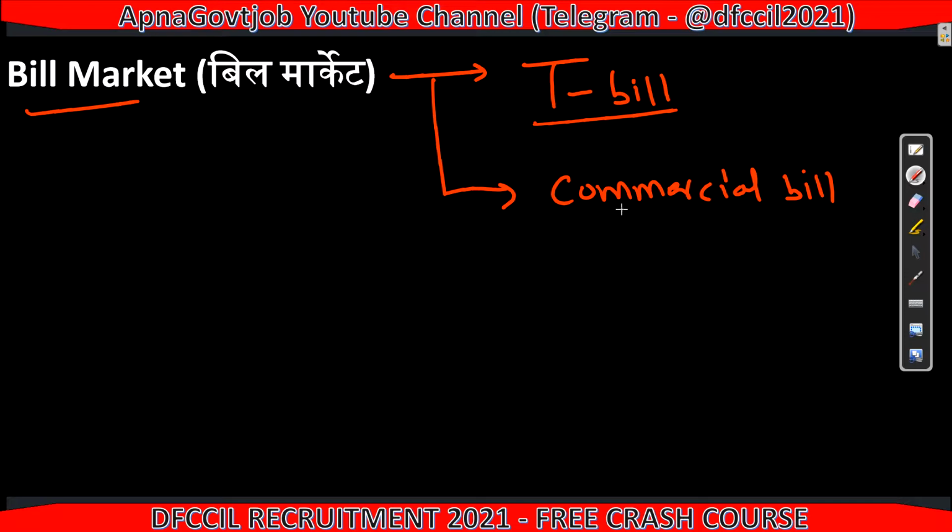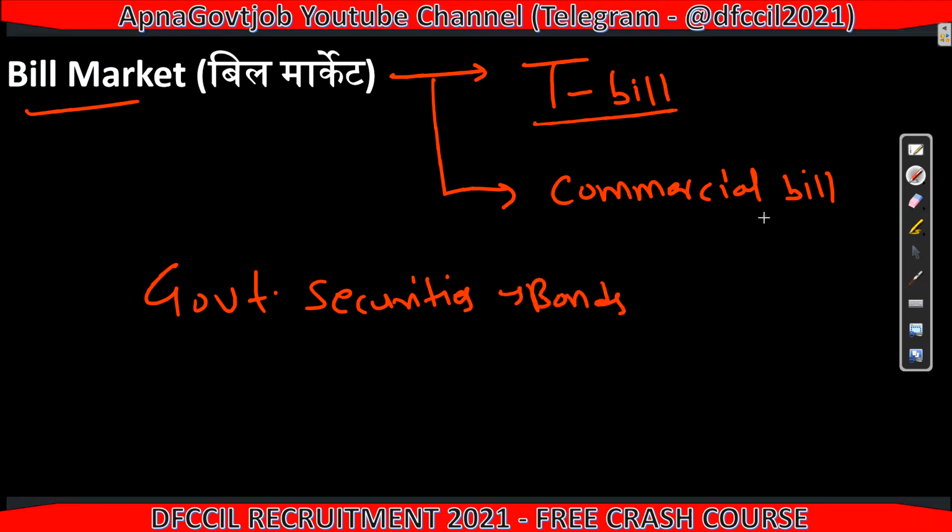Before going to T-bills, just understand that there are a few government securities. The T-bill is also a government security. Then bonds are there, and commercial bills are also there as a security. Recall the concept of repo rate that I told you, with the bank and RBI. The bank borrows money from RBI by giving government securities like bonds.